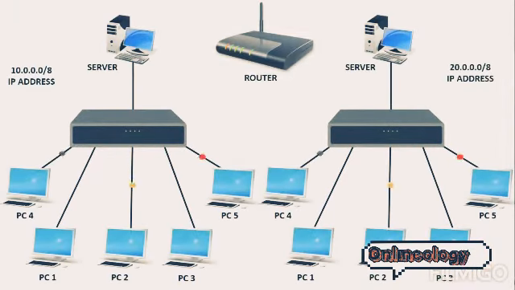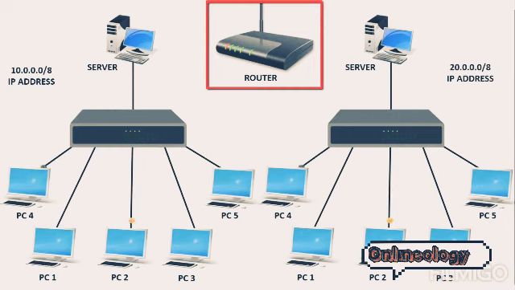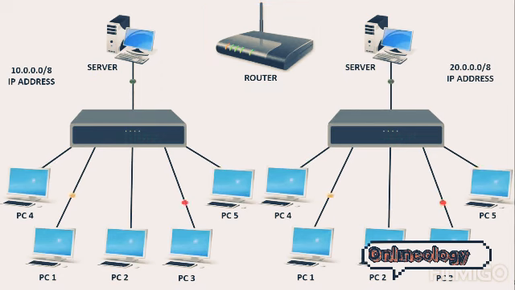Here you can see network 1 is assigned with the IP address 10.0.0.0 with CIDR value 8 and network 2 is assigned with the IP address 20.0.0.0 with CIDR value 8. Hence both are different networks and cannot communicate with each other. So we use a centralized device called a router to make them communicate with each other. Router uses an IP address for sending packets to devices in a network.